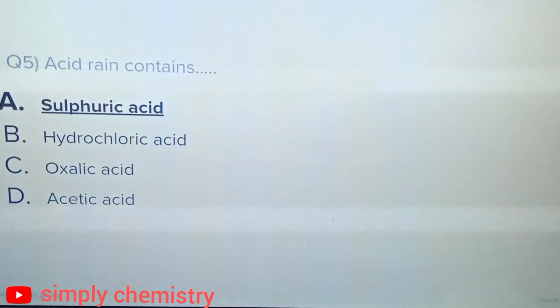Question number 5. Acid rain contains option A, sulfuric acid, option B, hydrochloric acid, option C, oxalic acid, option D, acetic acid. And the correct answer is option A, sulfuric acid.